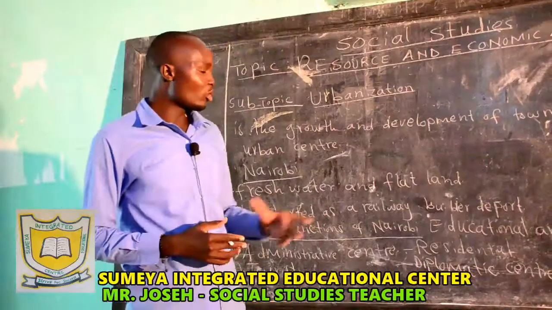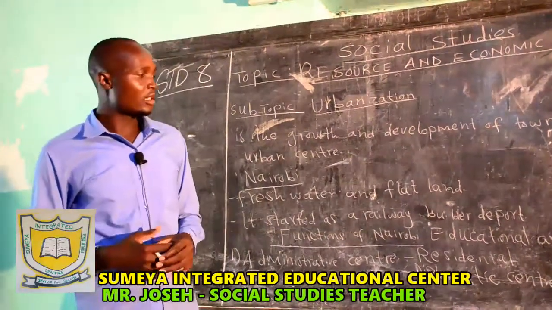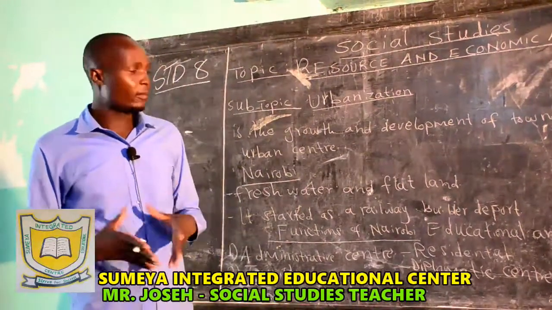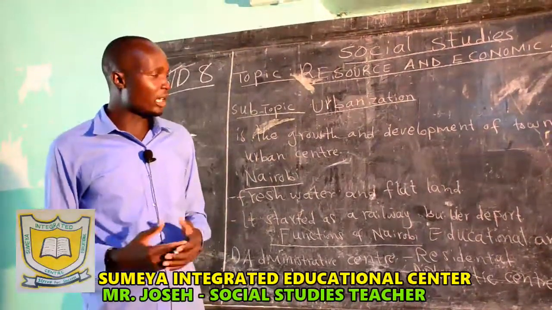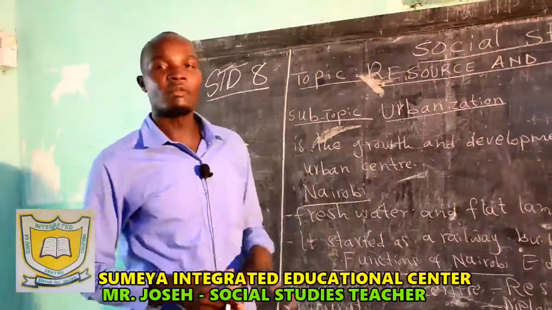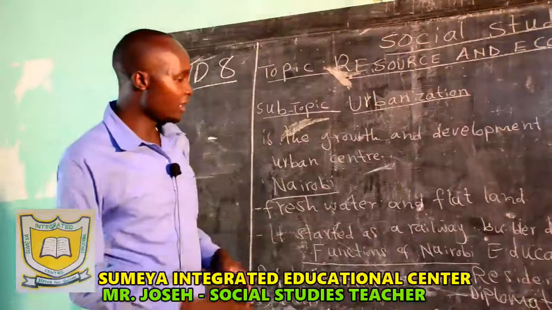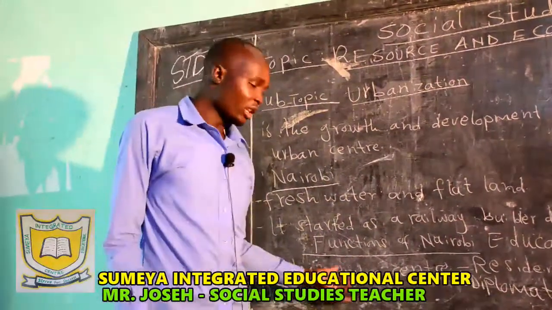Then another thing, we are talking about a social center, where we have social facilities like the Carnival, where most of the events take place. In case of anything happening across the country, maybe we have great people from outside, the Carnival can hold very many people. You'll find that is a social facility. So you'll find it in Nairobi. I think that is about Nairobi.